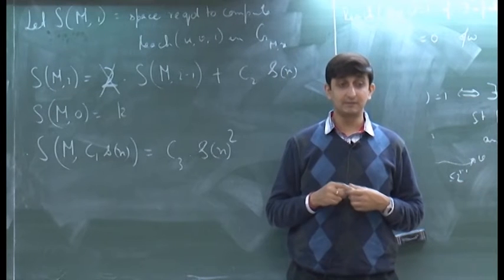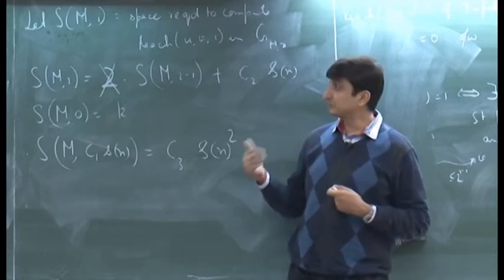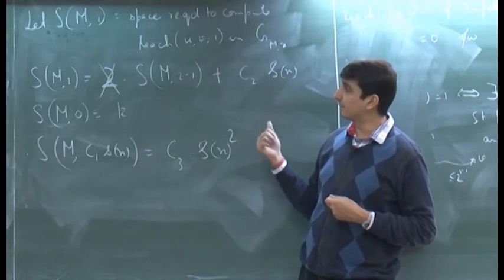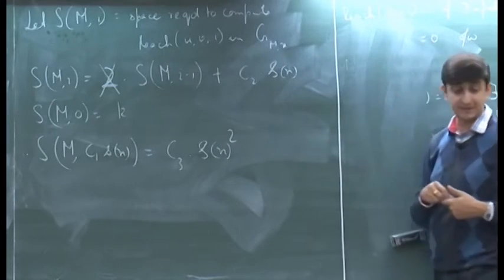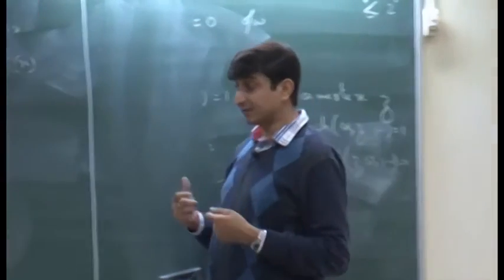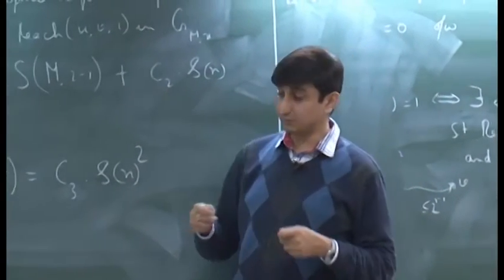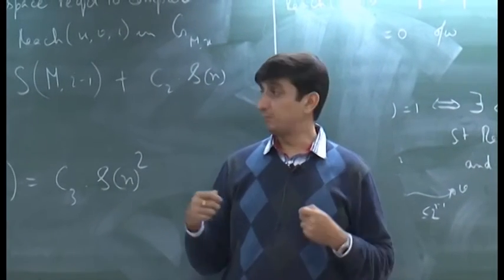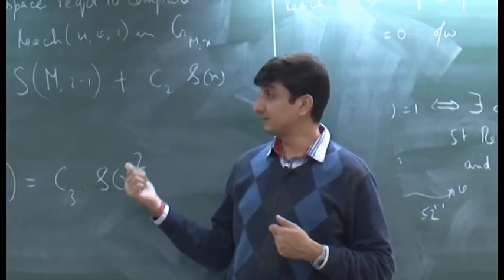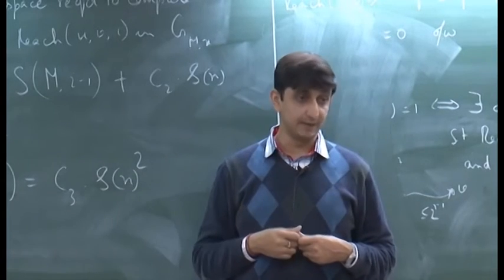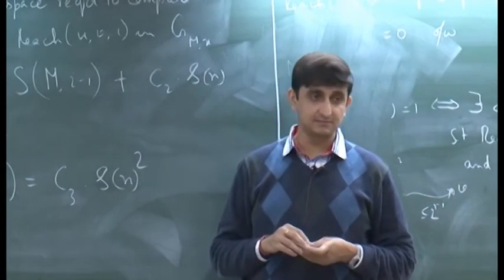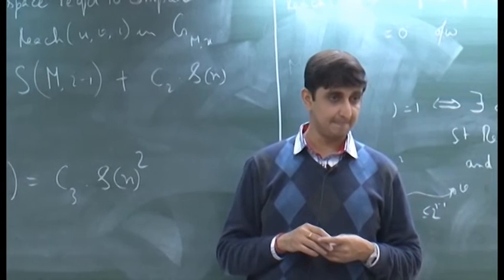The only thing is that space should be included, but as you will see, it will not be a problem. How much extra space do we need? Well, we are not constructing the whole graph. Day before yesterday we saw how, given an input, we can construct G of M, x. That takes only log space.